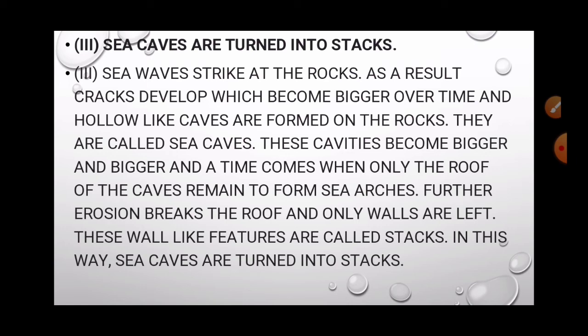Sea caves are turned into stacks. Sea waves strike at the rocks. As a result, cracks develop, which become bigger over time, and hollow-like caves are formed on the rocks, and these are called sea caves. These cavities become bigger and bigger, and a time comes when only the roof of the caves remains to form sea arches. Further, erosion breaks the roof and only walls are left. These wall-like structures are called stacks. In this way, sea caves are turned into stacks.